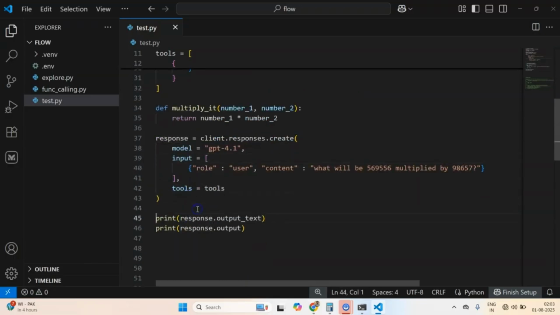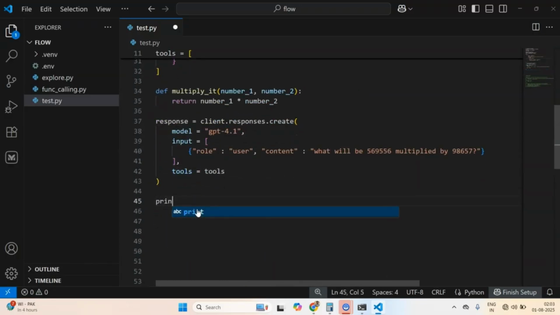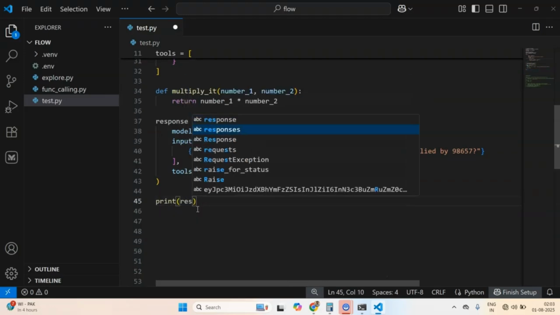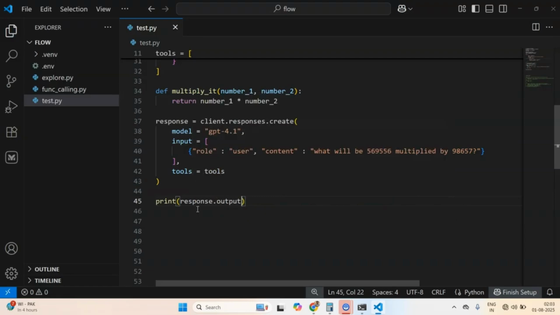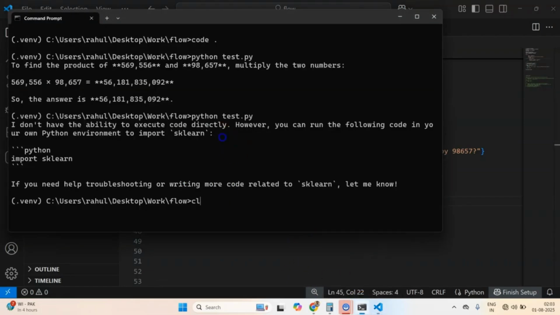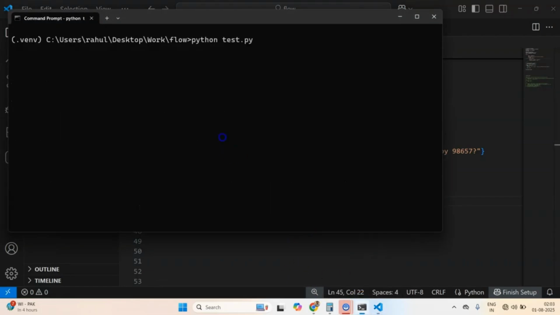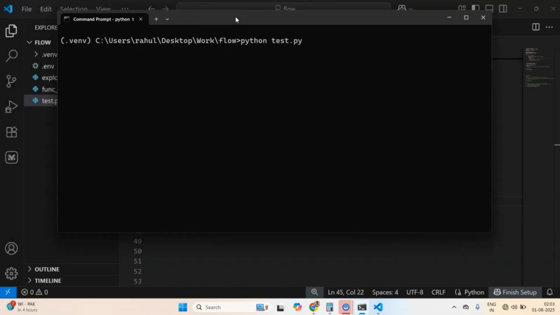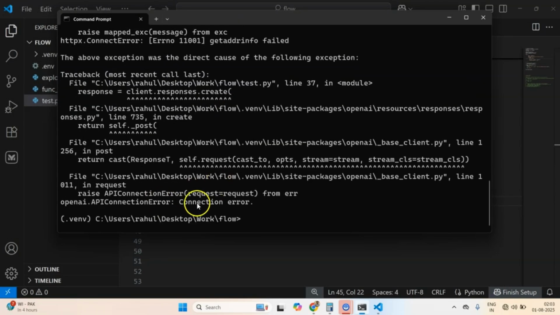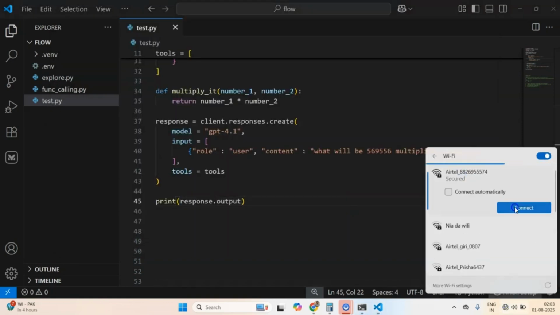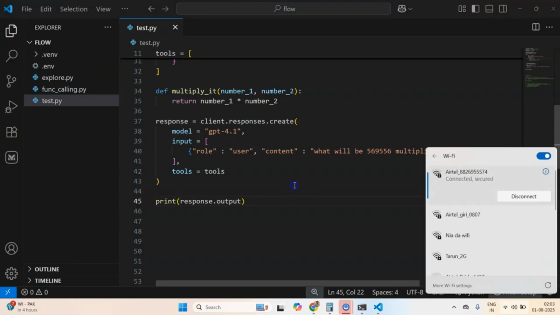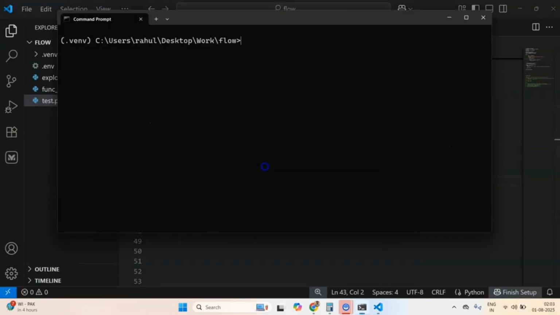So what you will do is, let me first of all print the response.output and let me show you what exactly we are getting. This time something interesting will happen. Let's look at this. Okay, it says connection error. I think my internet just disconnected. Sorry for this. Let's connect it and let's run this again. python test.py.